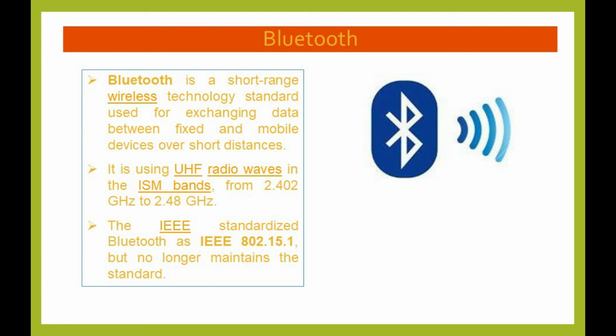It uses UHF radio waves in the ISM bands from 2.402 GHz to 2.48 GHz. The IEEE standardized Bluetooth as IEEE 802.15.1 but no longer maintains the standards.